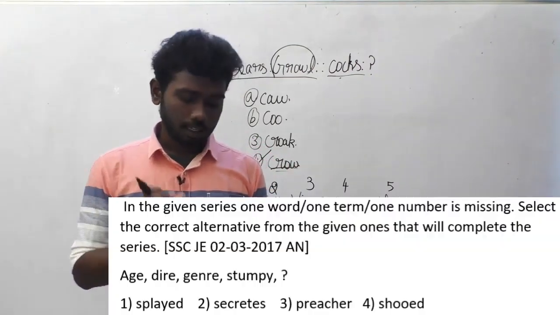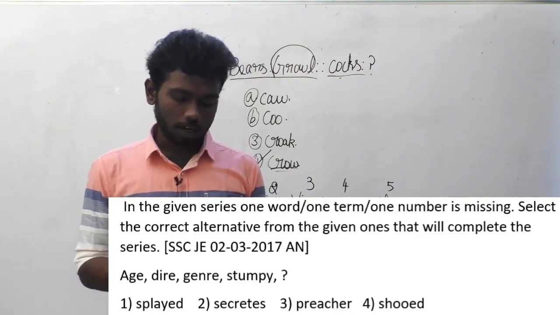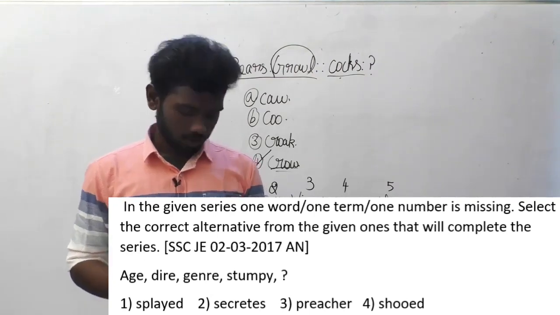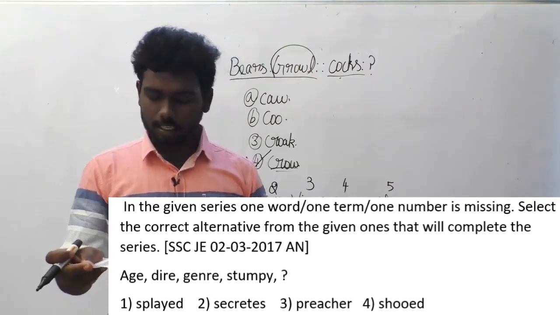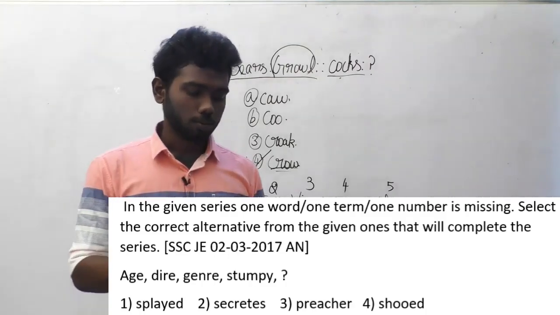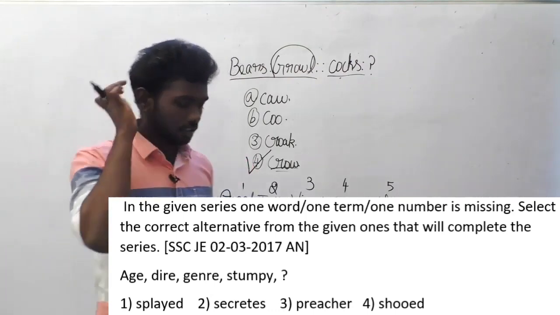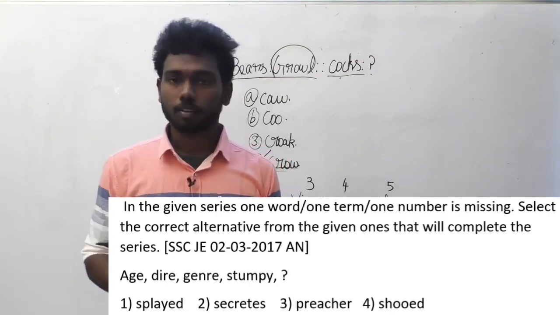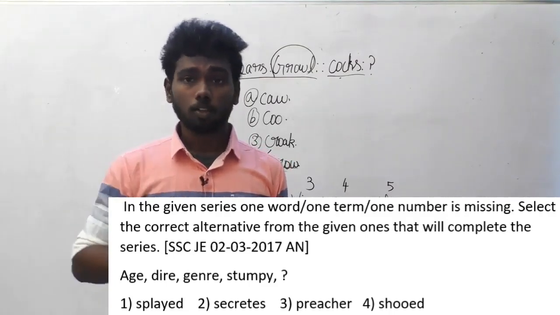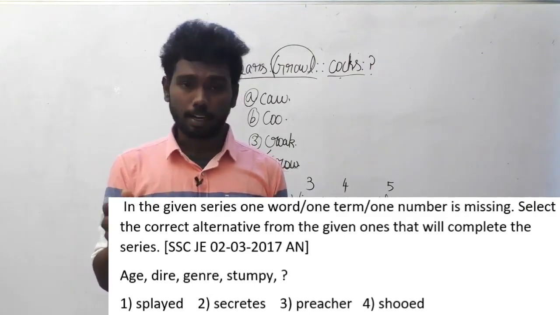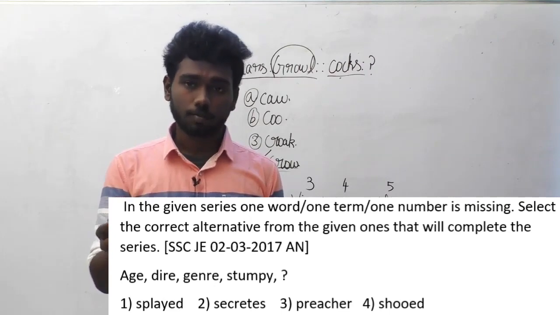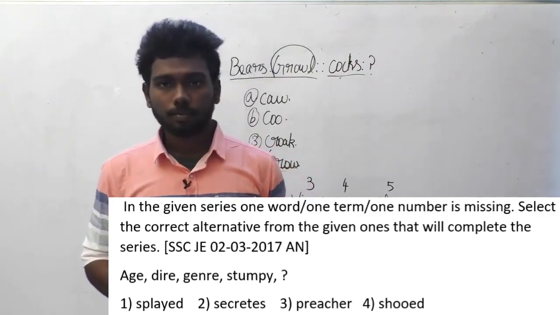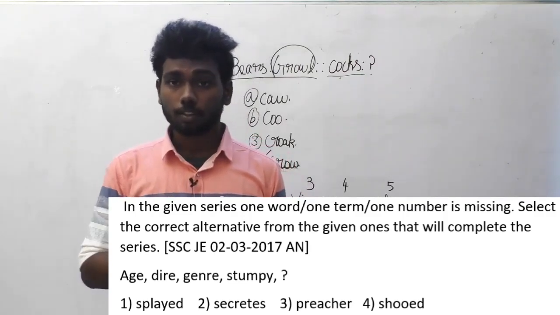Question number 54. In the given series, one word or one term or one number is missing. Select the correct alternative from the given ones that will complete the series. This question is asked in SSC JE 2/3/2017 afternoon batch. And I will read out the series now. H, dire, gentry, stumpy is the question asked here. And I will read out the options: option A, splayed, option B, secrets, option C, preacher, option D, should. And can you guys guess the logic between this and solve the question?